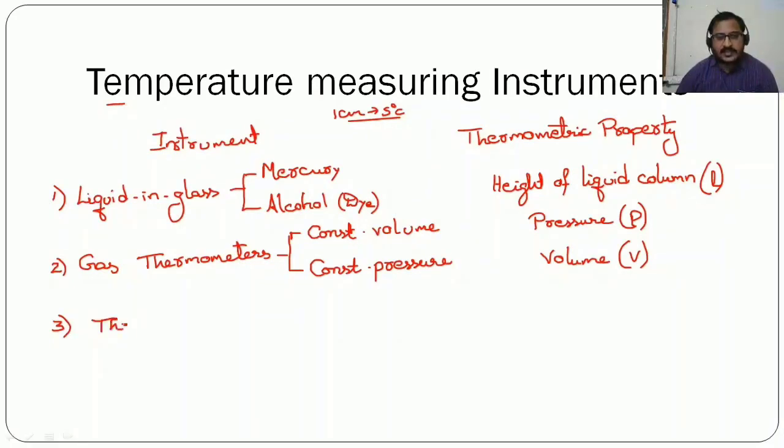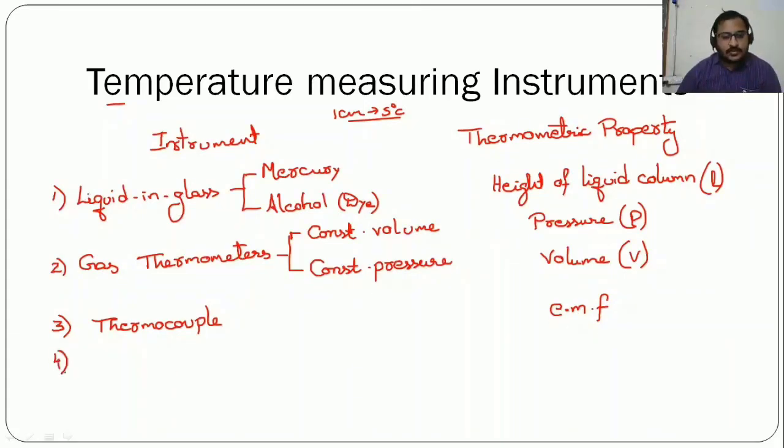Now there is another instrument called thermocouple. So we usually see that when there are a hot junction and cold junction, in order to measure the temperature difference between the hot junction and cold junction, we will be using thermocouples. See, the thermometric property by which we will be able to measure the temperature difference is the electromotive force, EMF.